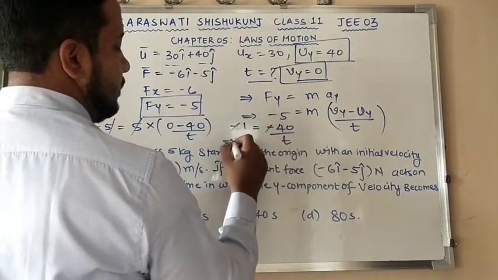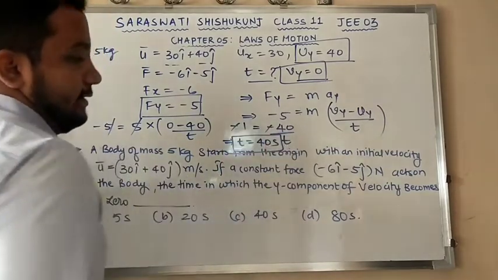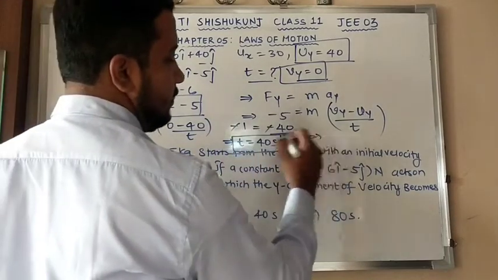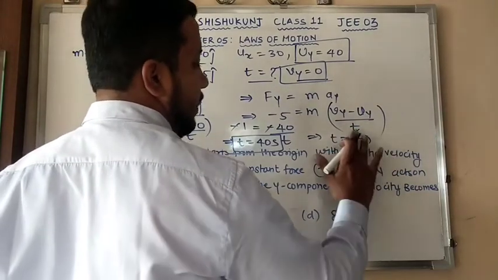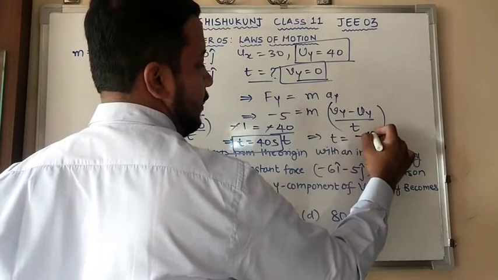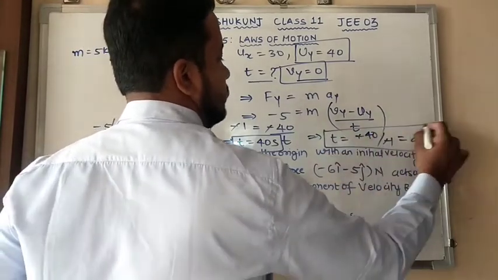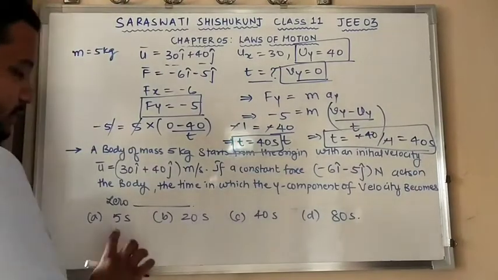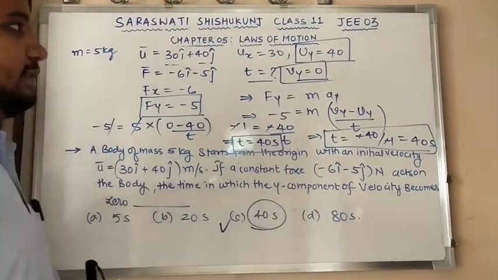Minus minus is going to be cancelled, so t is 40 seconds. Because here t equals minus 40 divided by minus 1, the minus cancels, and the answer is 40 seconds. We have the options 5, 20, 40, 80. Yes, option C is correct, that is 40 seconds.